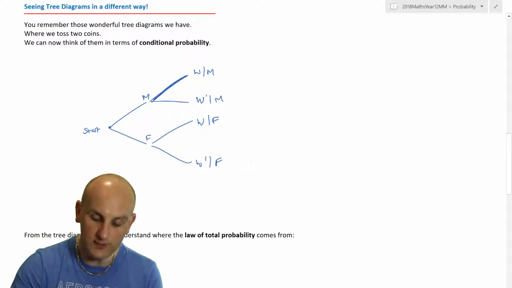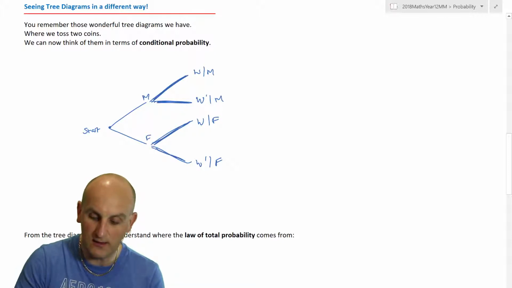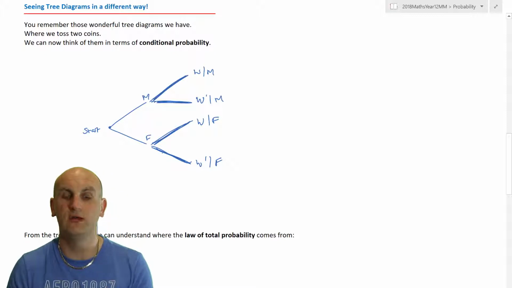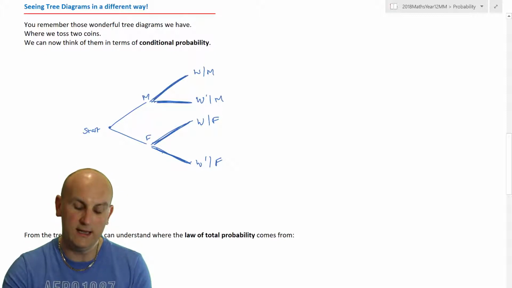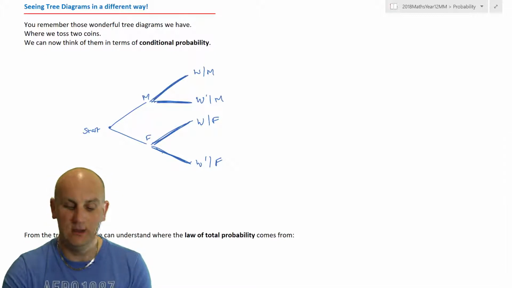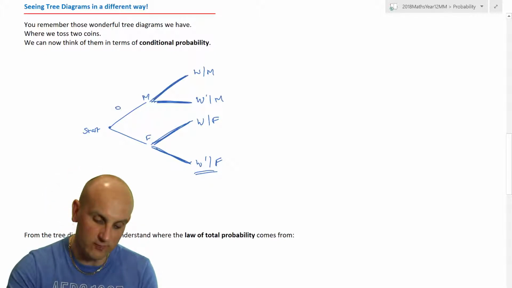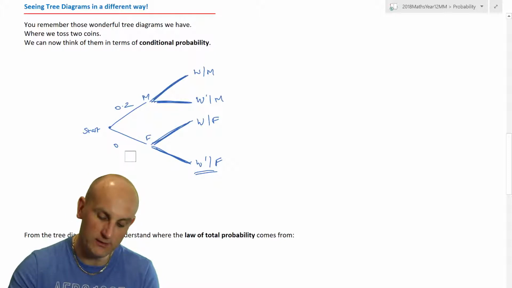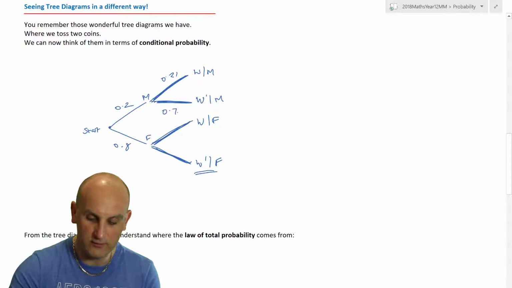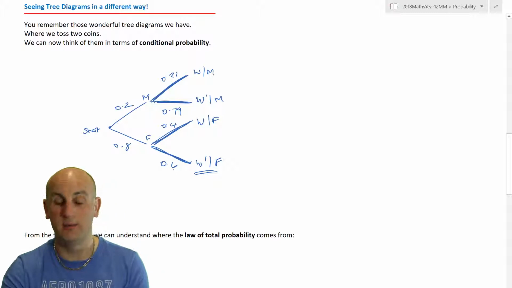Now again, don't be confused. It's only applying to that particular line there. Okay, that is the probability of winning given that it's a flamingo. And this one here, probability of not winning given it's flamingo. Now I'm going to just write some random probabilities on here. 0.3, 0.8, 0.21, 0.79, 0.4, and 0.6. So you can see there the probabilities are different.